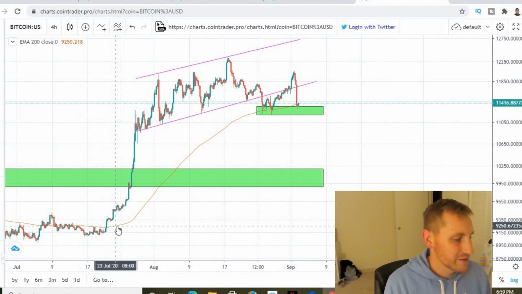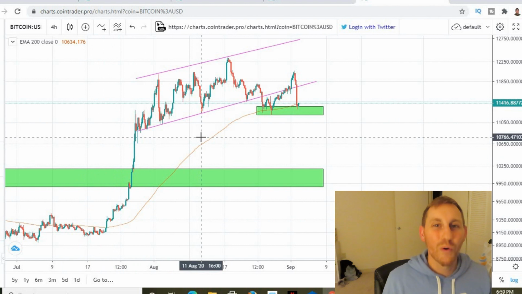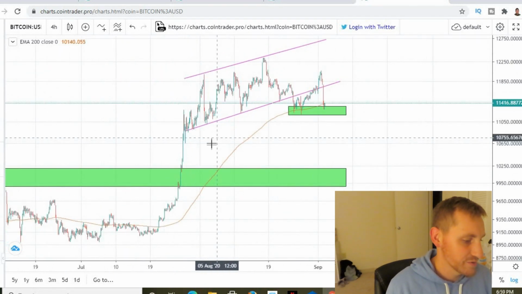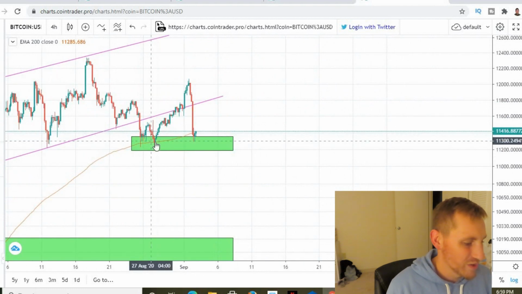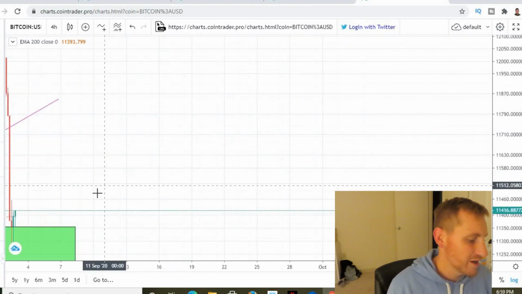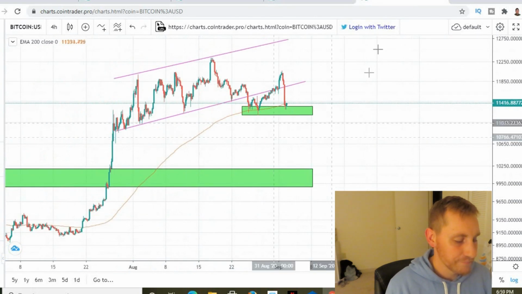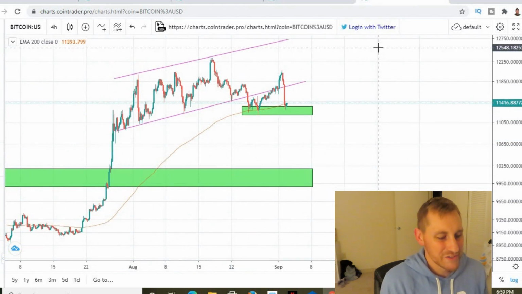Also, I did put the 200 4-hour EMA, which has been support for us multiple times. Once here, and it's a perfect confluence of where we are right now. We're back above it, so that's huge, right? So that's kind of the Bitcoin analysis.